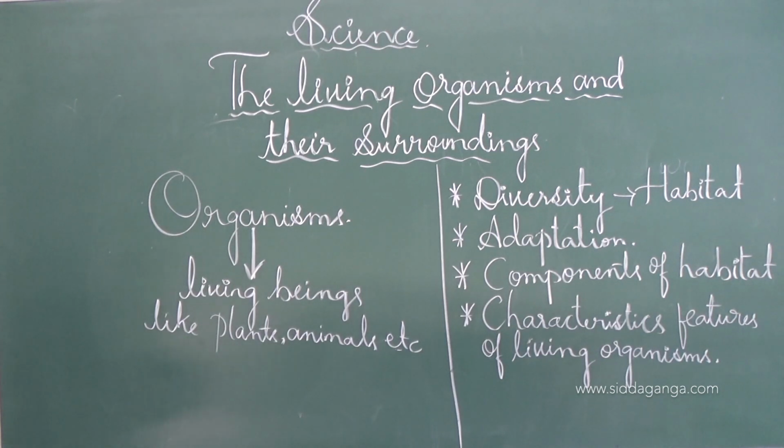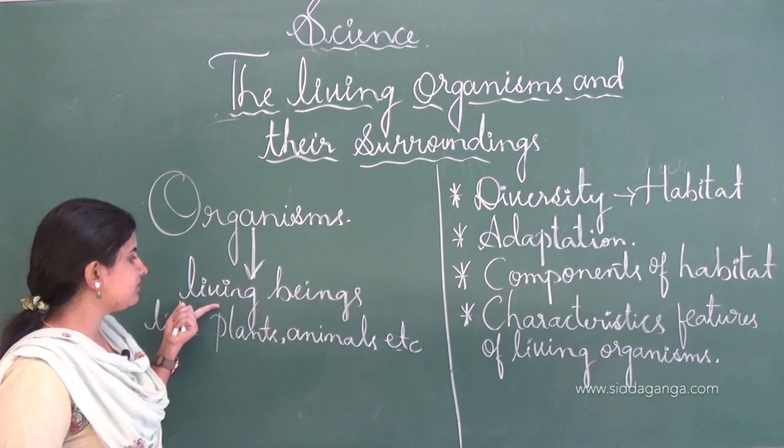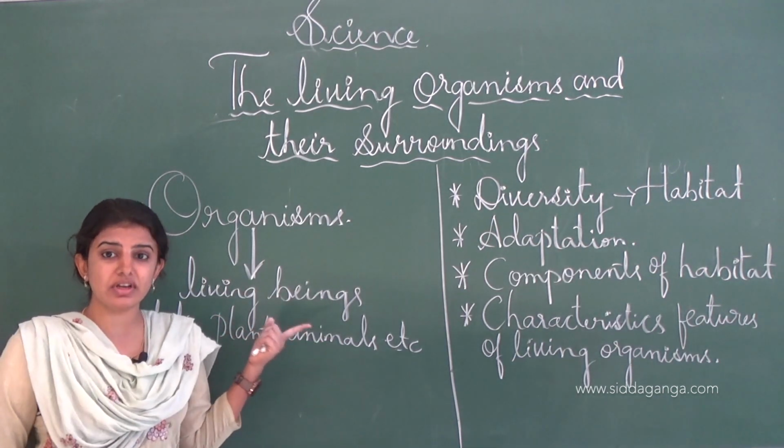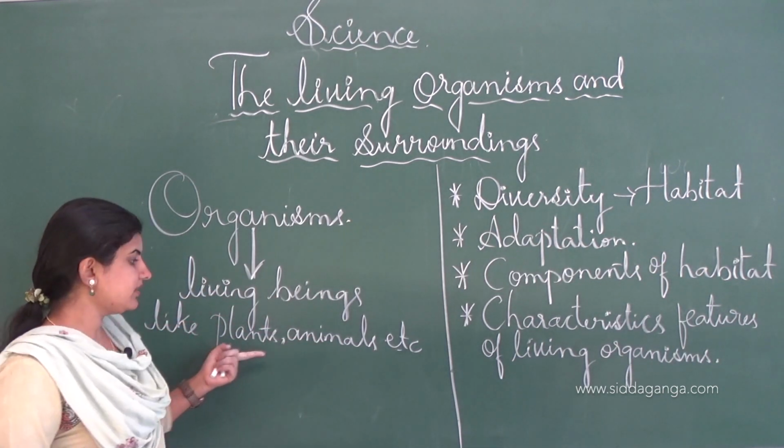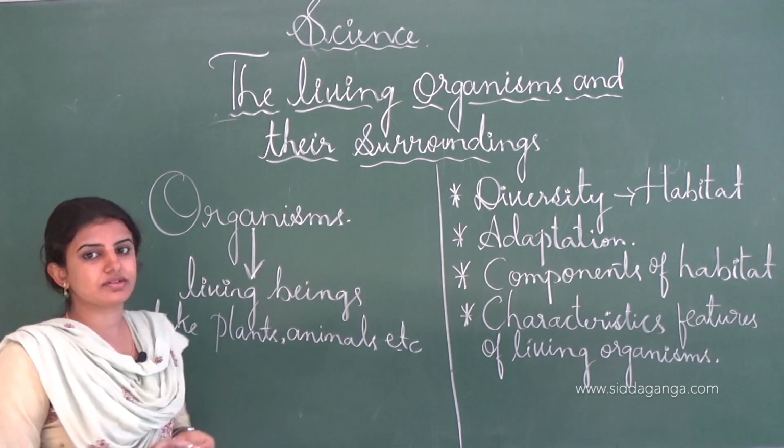And organisms are all living beings, means which have life, and like plants, animals are called as organisms.